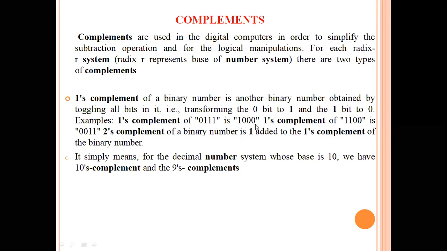If in an exam the question gives a binary number and asks you to convert it to 1's complement, then you have to do it like this: if you see a 0, put it as 1; if you see a 1, put it as 0. This is how we do 1's complement.